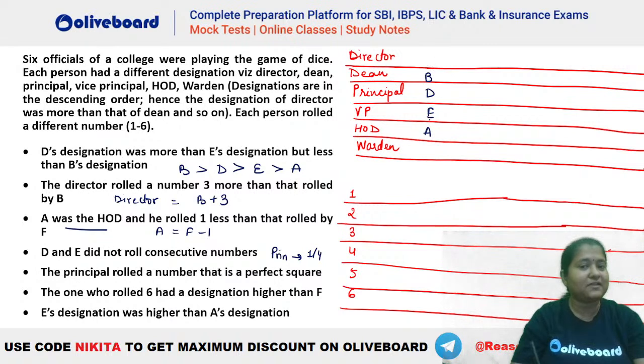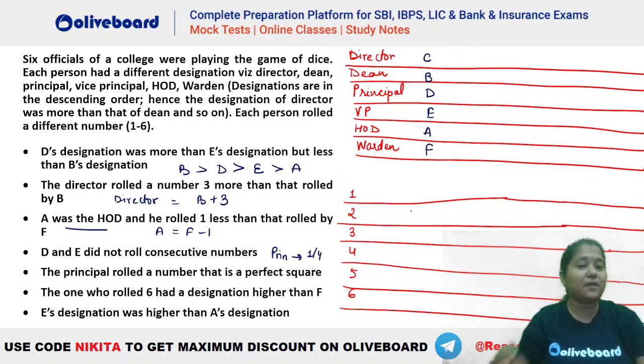Now once you have placed your B, D and E, now A and C are the only ones remaining. We know that somebody has rolled a higher number than F, right? You can see the one who rolled 6 has a designation higher than F. So F cannot be the director because somebody is having a designation higher than him. So F will be the warden here and C will be the director. Okay, so this is the relation that we will be having here for the designations here. ठीक है, ये designations का हो गया.